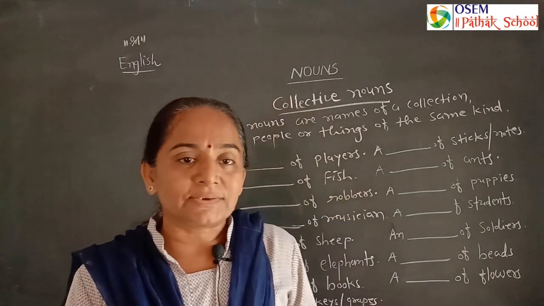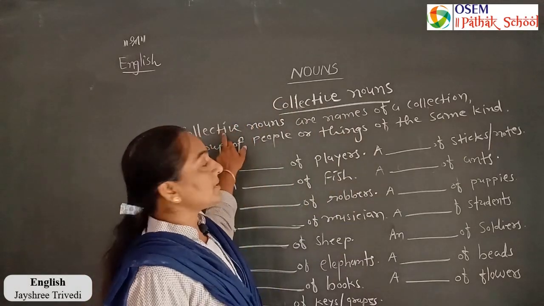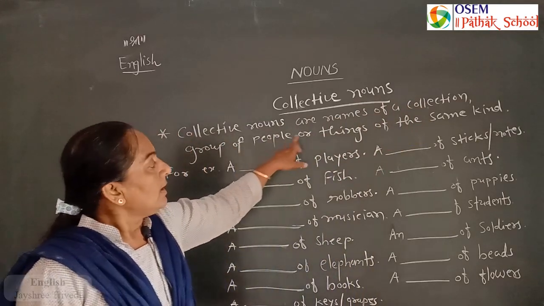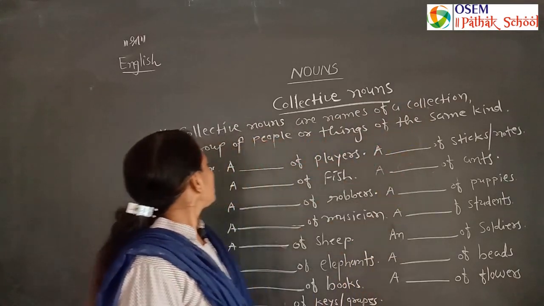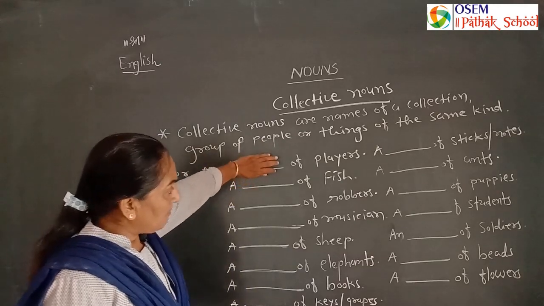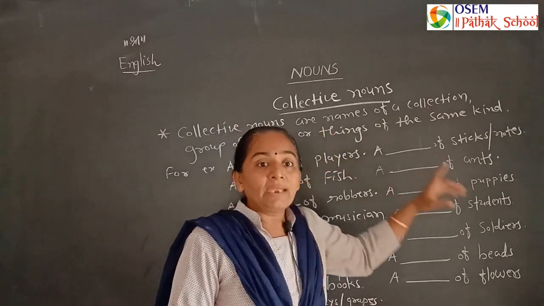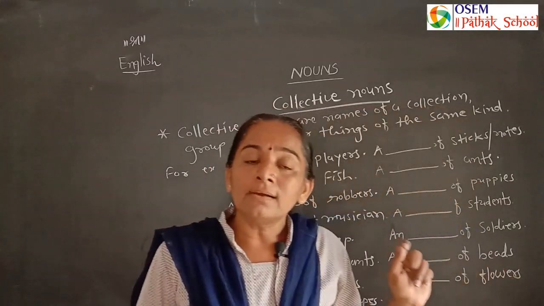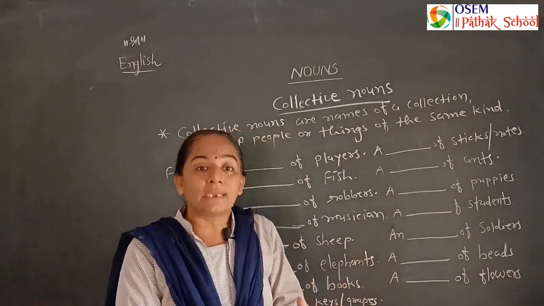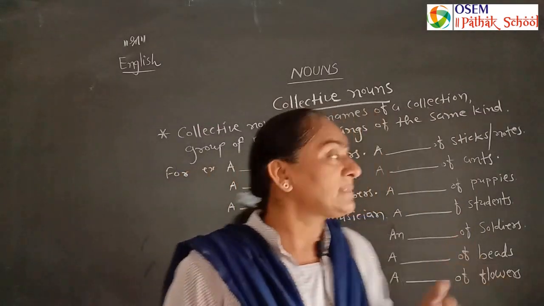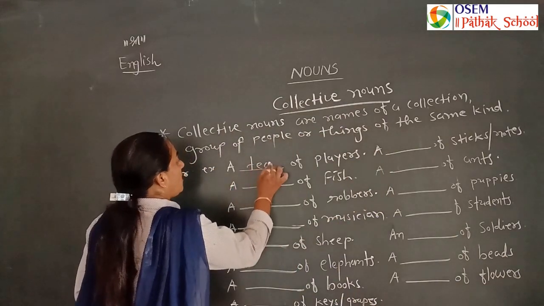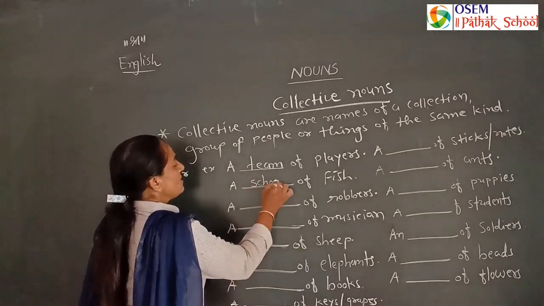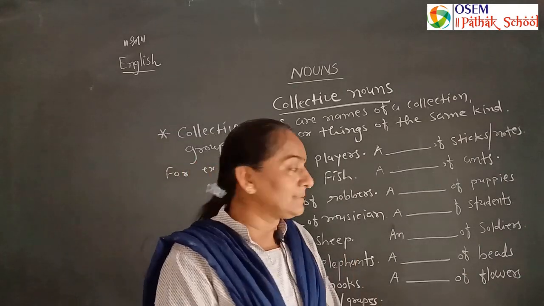Let's understand more about the collective noun. Let's understand collective noun properly. Collective nouns are names of a collection, a group of people or things of the same kind. For example, a blank of players. When one player, we can say Sachin is playing cricket, Rohit is playing cricket. But when all the cricketers are playing cricket, we can say a team of players, a school of fish. All the fish are together.